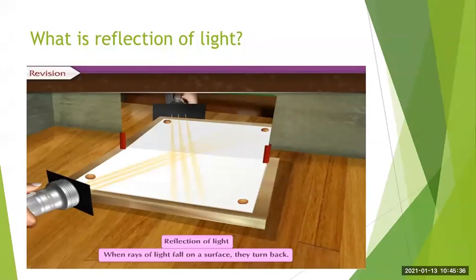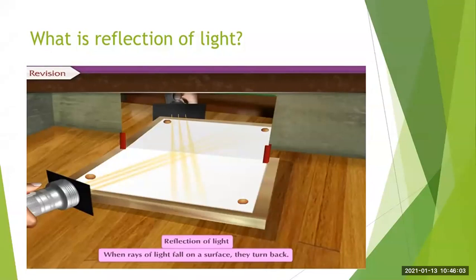As students, we know that whenever light is focused on a particular object, it gets reflected. But we also know what type of object reflects that light. I think in the sixth standard, you studied different objects like the transparent object, the translucent object, and the opaque object.